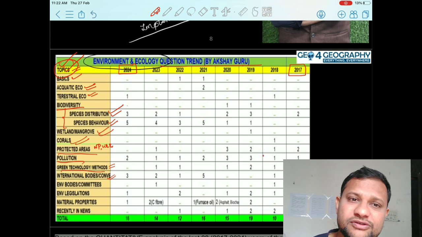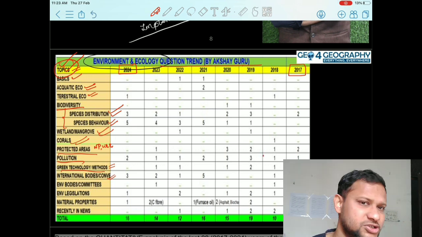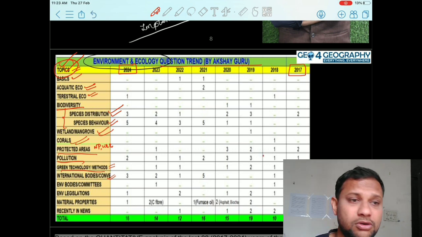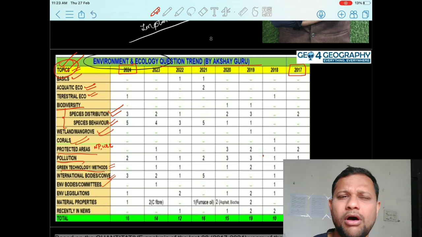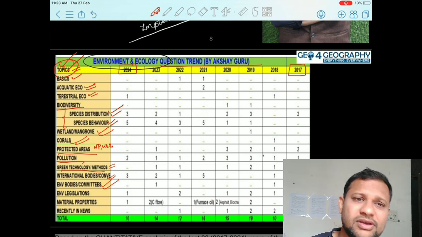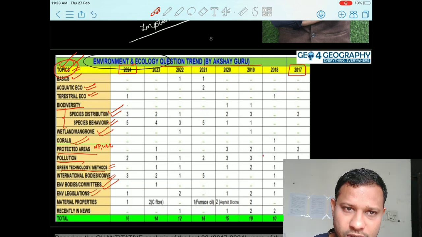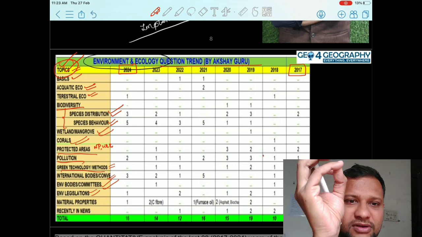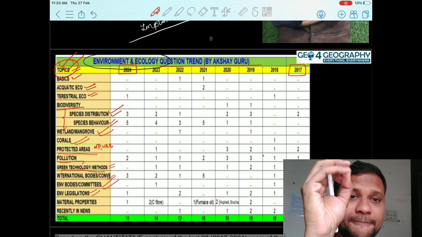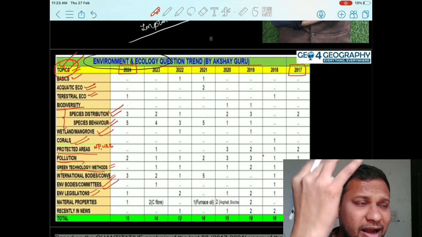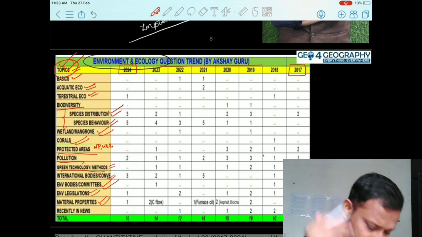Then international conventions and bodies: the convention on migratory species, the international convention to combat desertification, or the convention on the heritage, and whichever other conventions there will be. Then environmental committees in the country, like the Central Zoo Authority or the National Green Tribunal. On this, the Central Pollution Control Board has been asked about. Environmental legislation, laws: the Wildlife Protection Act, then the Air Pollution Act, the Water Pollution Control Act, then the Biodiversity Act, the Tribals Rights Act, and you will find accordingly.